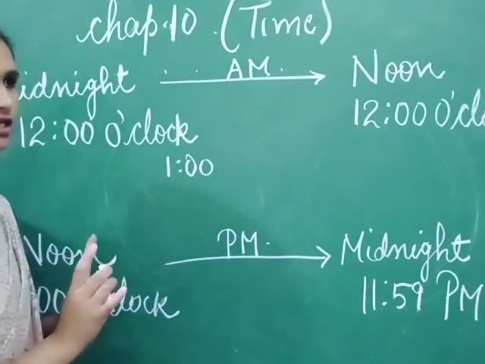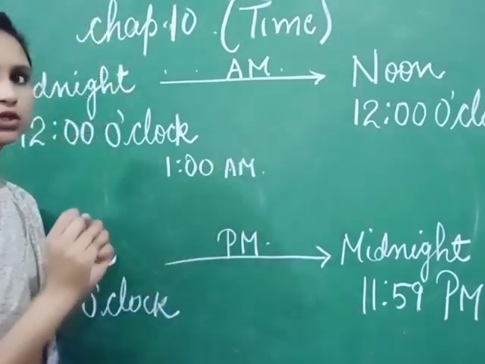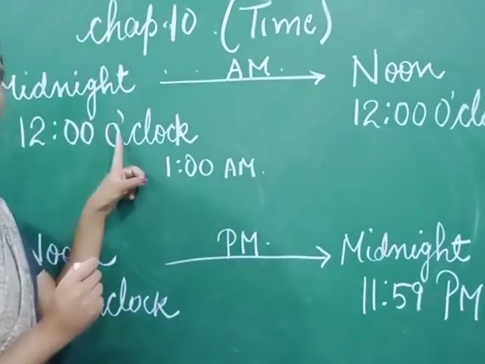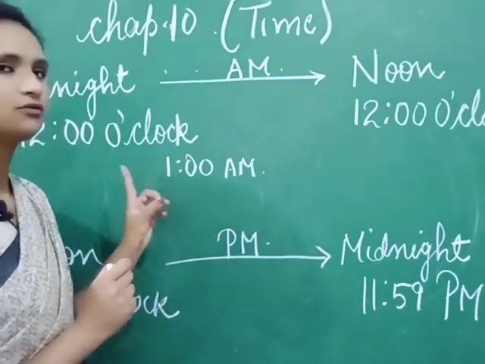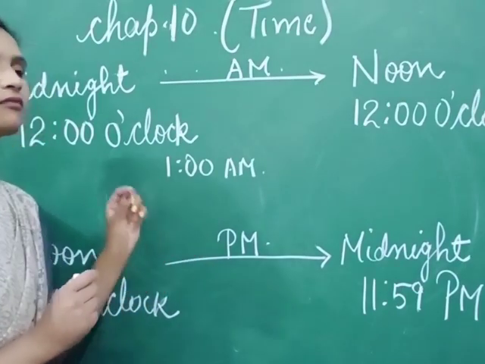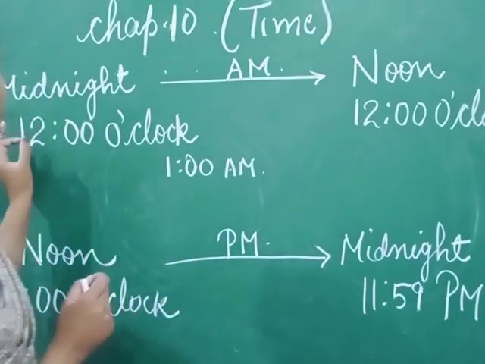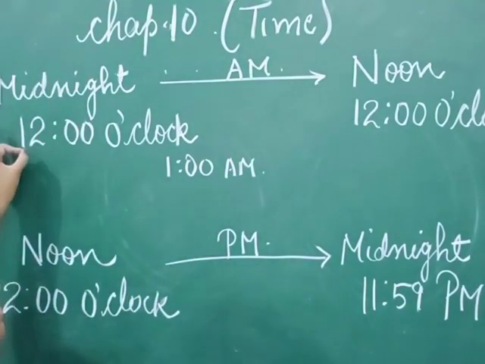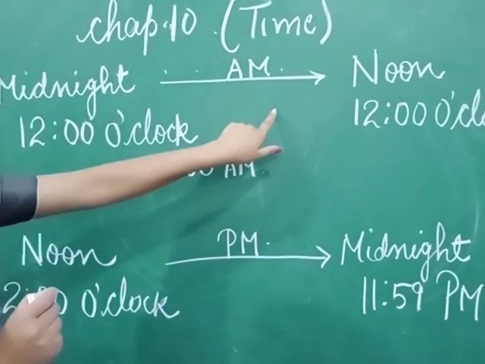At night, it is 1 AM. Today, after 12 o'clock, the time changes to AM, so we will not say PM, even if it is night, because the time has changed to 12 o'clock AM.